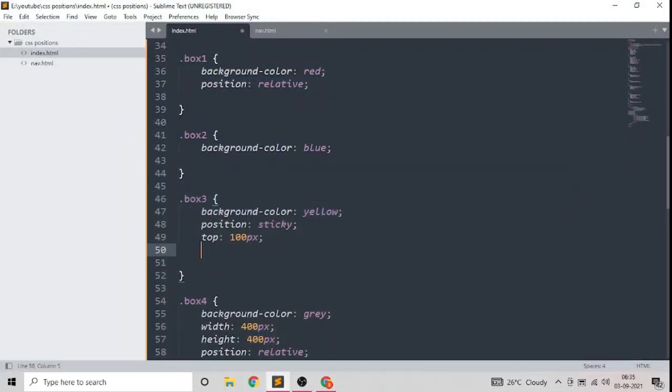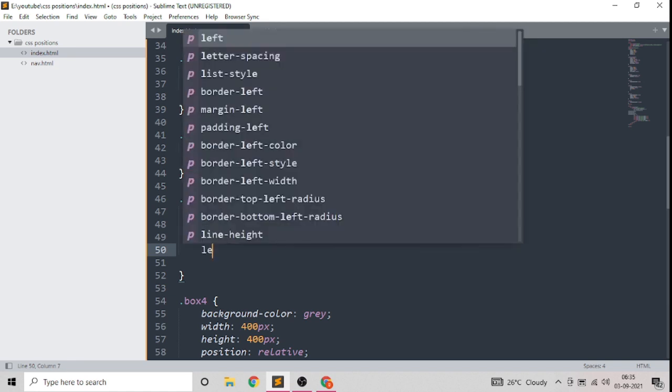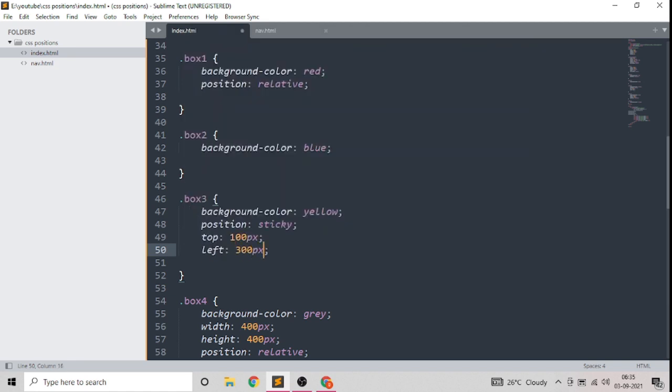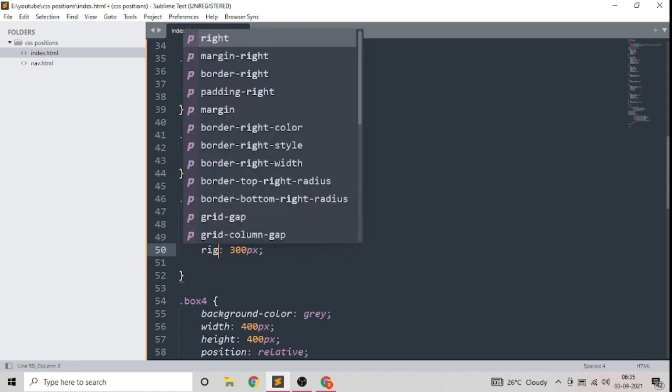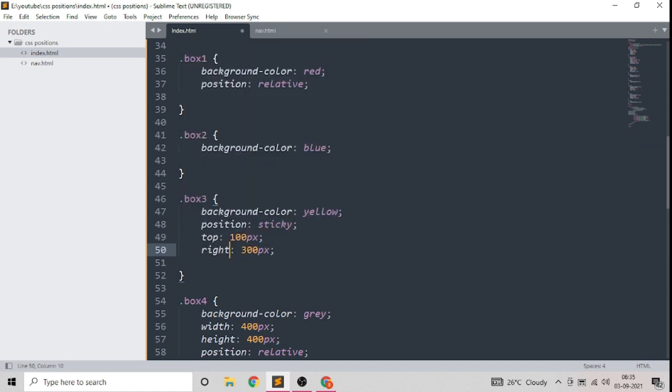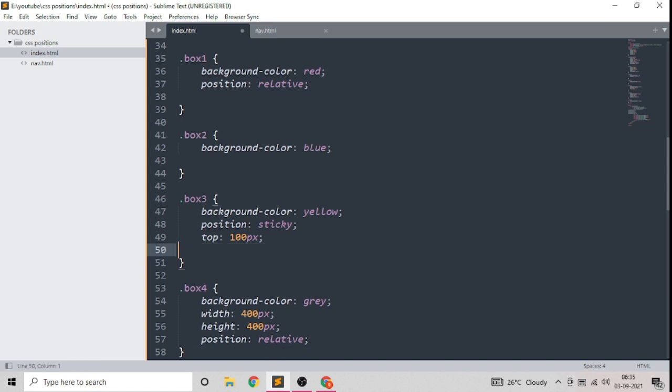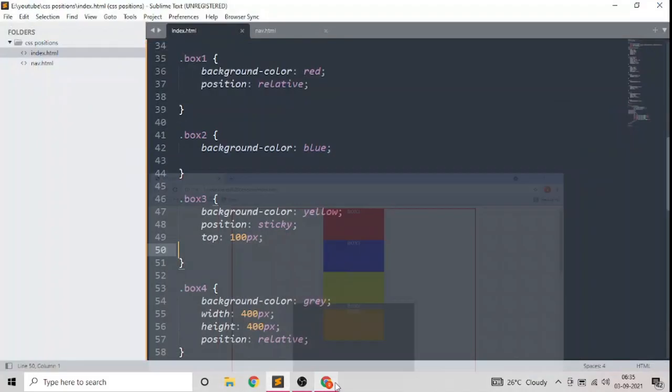If we give the property left of 300 pixels, it should move from the left position. Now it is not moving because it only works with the top property. If you give the property right at 300 pixels, it will not affect it at all. So we can give the property top to the sticky, whatever we need, and we will make the element stick to its position. Okay, I hope you get it.